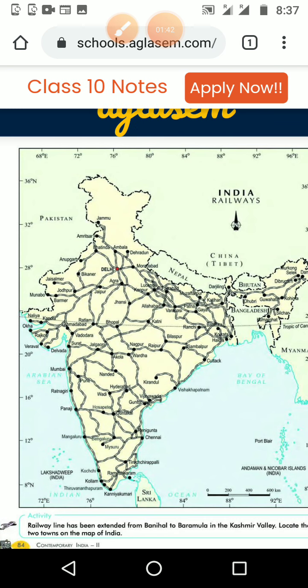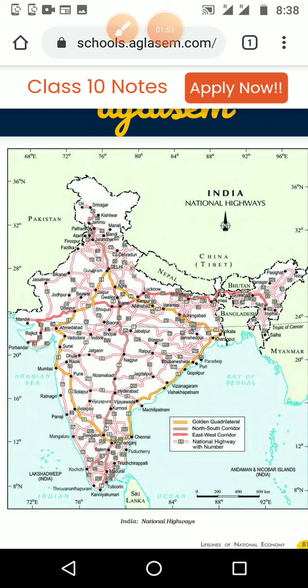If you take the map of roadways or railways, we can see the total India is connected with different railway lines or road lines. Let me take a road map also. We can see from north to south, east to west, we are connected through roads.